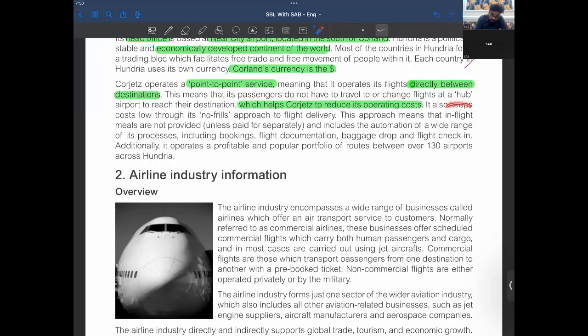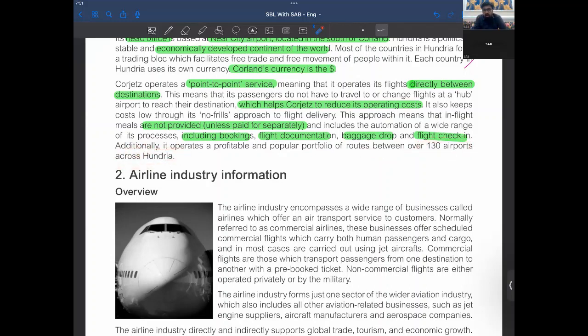It also keeps cost low through its no-frills approach to flight delivery. This approach means that in flights, meals are not provided unless paid for separately. So they are the budget airlines, right? It includes the automation of a wide range of its processes, including bookings, flight documentation, baggage drop, and flight check-in. Additionally, it operates a profitable and popular portfolio of routes between over 130 airports across the country.